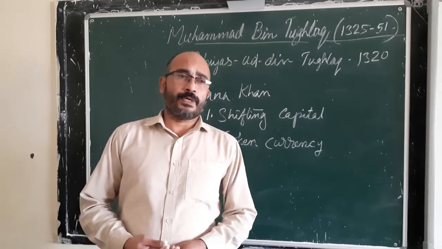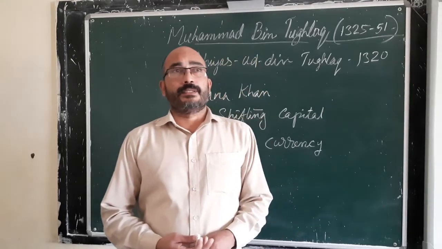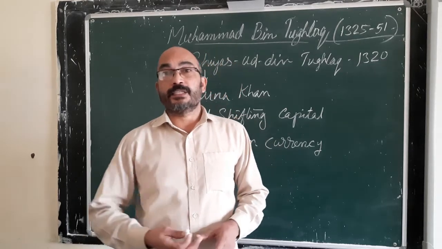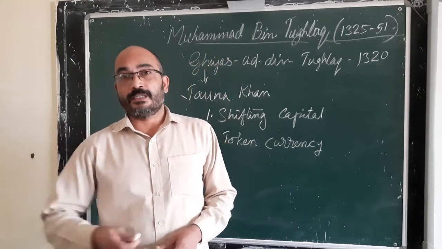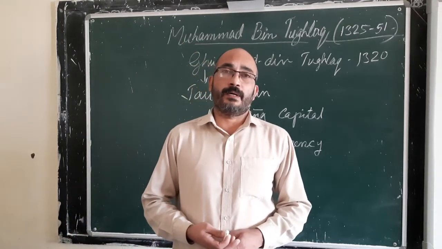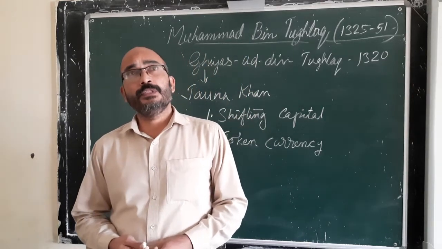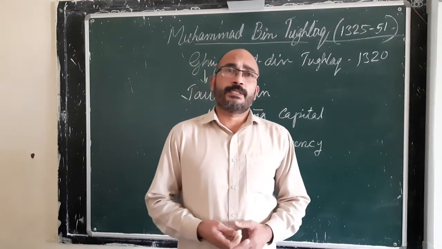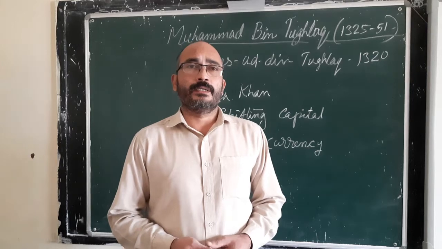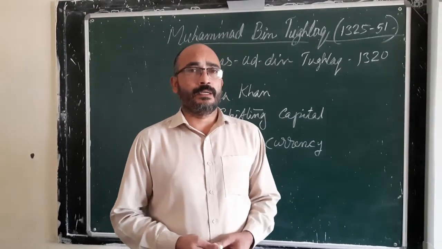So he thought, why can the coins not be minted in copper or brass, which are plenty in availability, instead of gold and silver, or bronze? So he found it is a good idea to mint coins in copper and brass. Thus he ordered minting of coins in copper and brass.